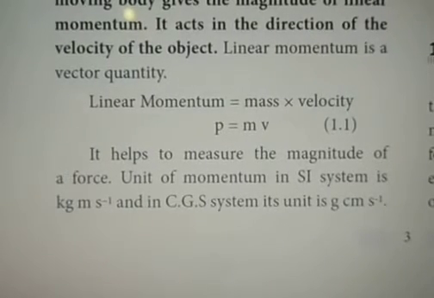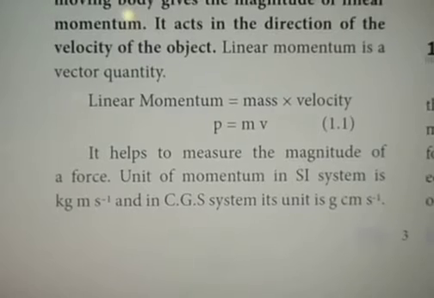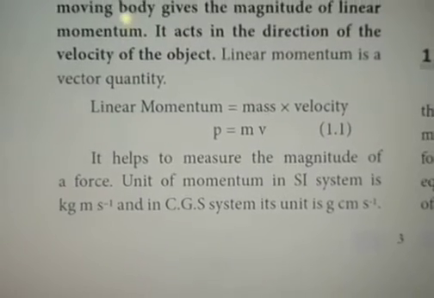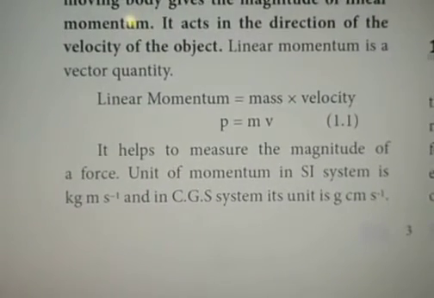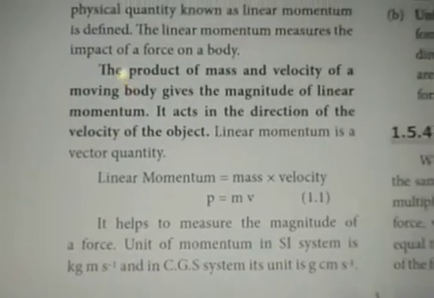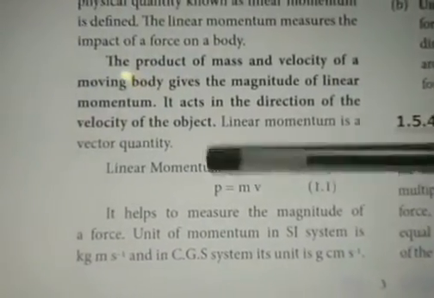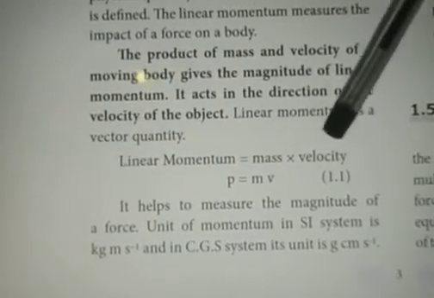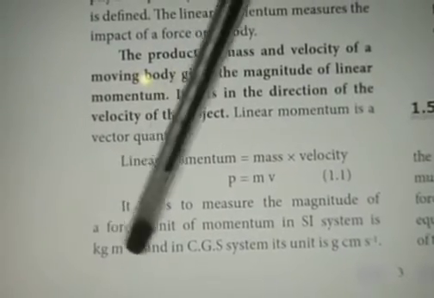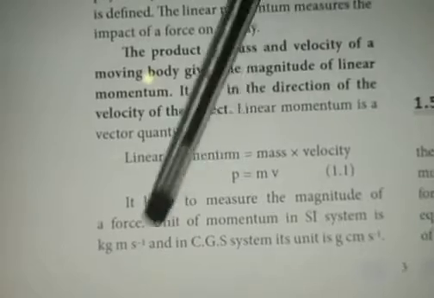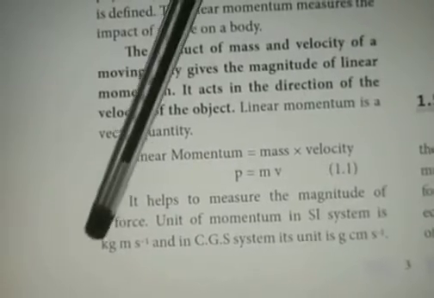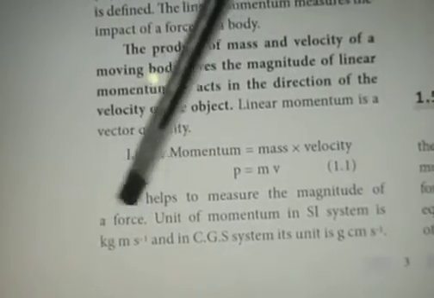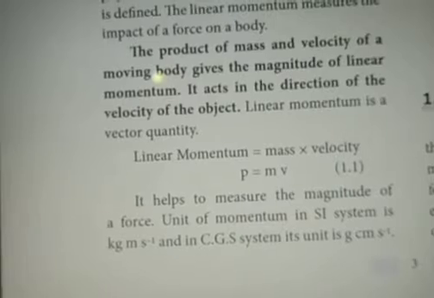The unit of momentum in SI system is kilogram meter second power minus 1, and in CGS system it is gram centimeter second power minus 1. Which means that in this given formula, mass is measured in kilogram. So we write kilogram. Velocity is measured in meter second power minus 1. Hence, multiplying mass and velocity, we write kilogram meter second power minus 1. It is considered as the SI unit for linear momentum.